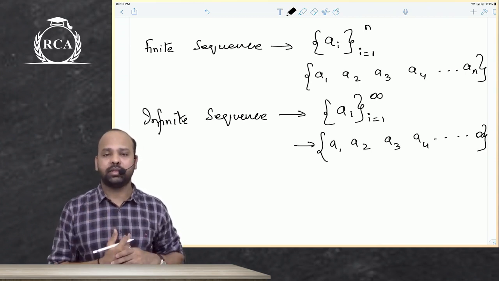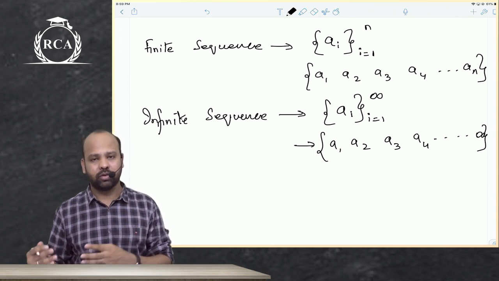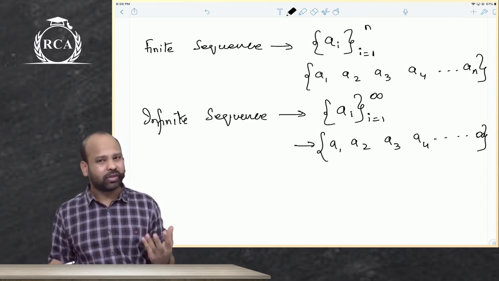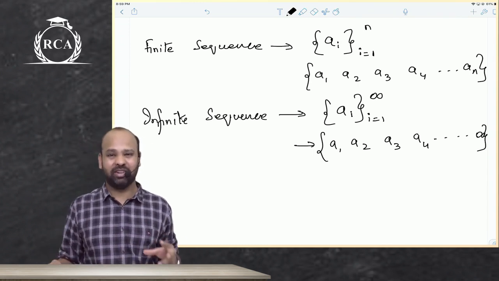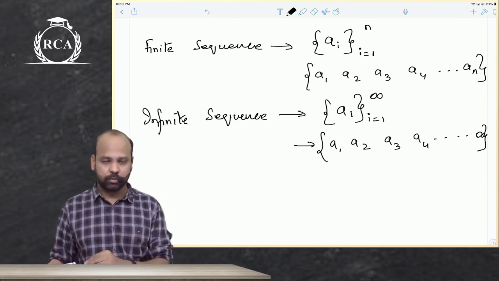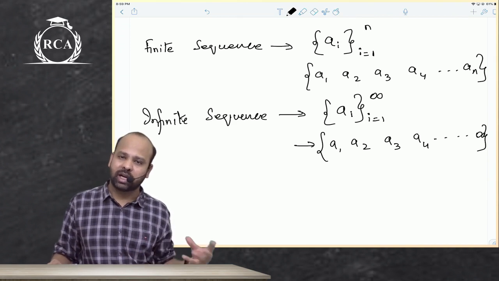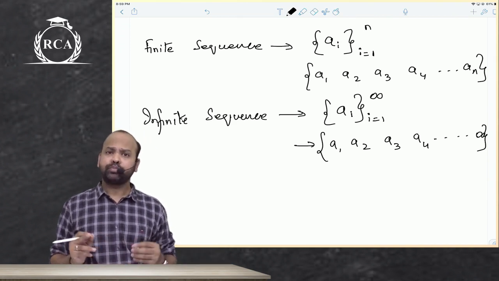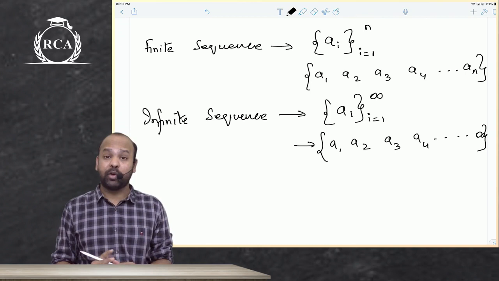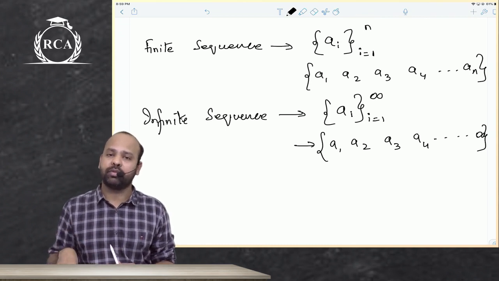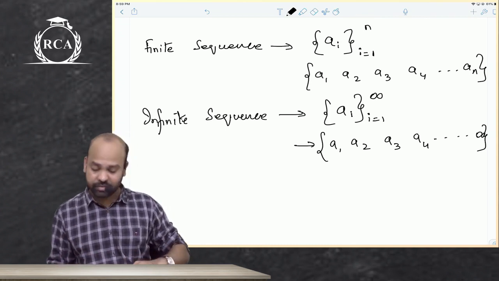We denote the terms of a sequence as a1, a2, a3, a4, so on. a1 is the first term, a2 is the second term. You can also denote them as t1, t2, t3, t4, term 1, term 2, term 3, term 4. After some time, I will start using t1, t2, t3. Anyways, as far as types of sequences are concerned, based on the number of terms, we have finite sequence and infinite sequence.